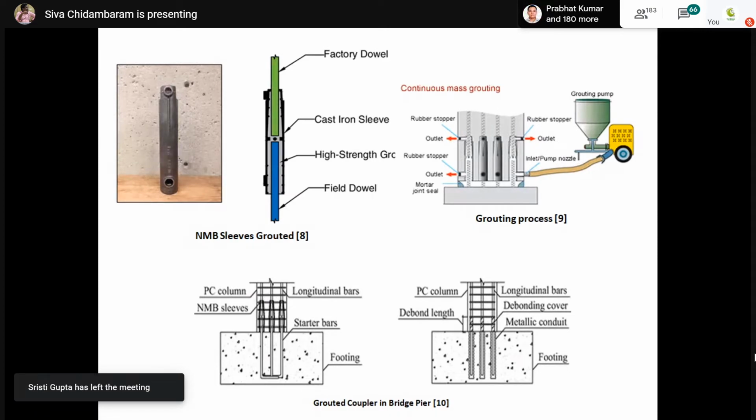Coupler position is also very, very important. We have to use the coupler away from the joint, or exactly at the face of the joint, or inside the element. It should not be in between the joint. Otherwise, your coupler will completely fail. I will discuss that later.